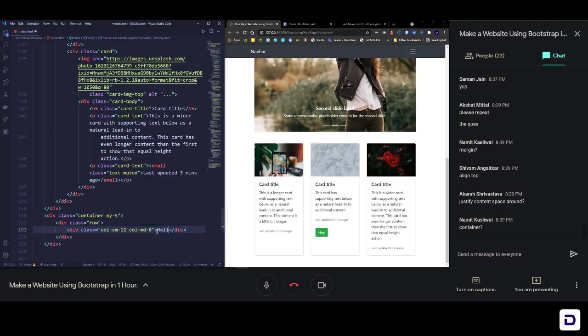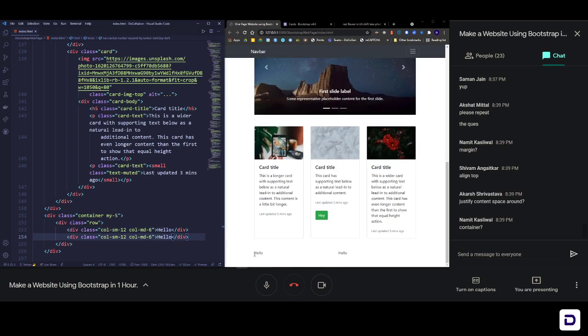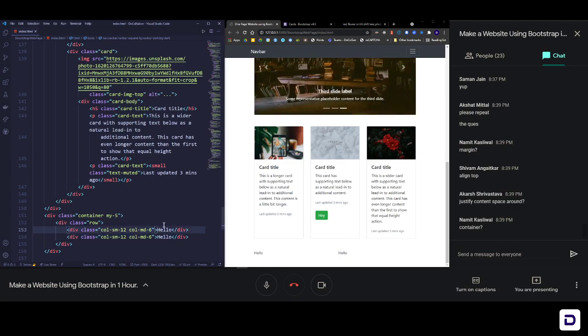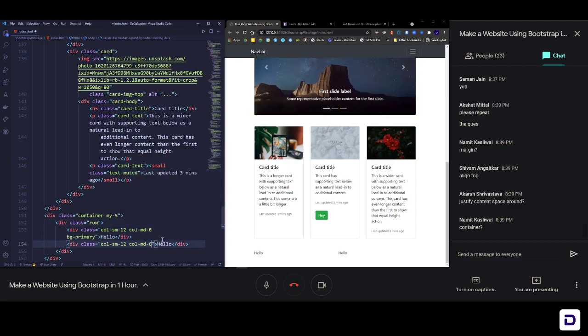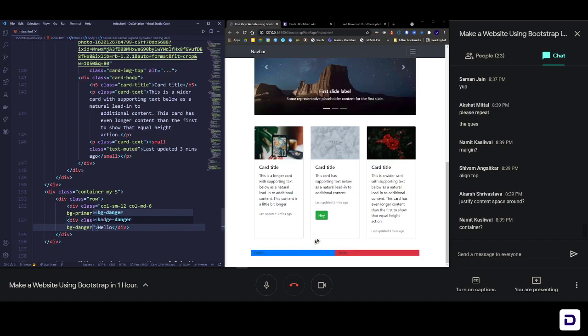Let me write hello here, and then just copy this whole thing and then paste it. If I check now, you can see that I have one hello written here and the other one written at the center of the screen. So that means I have both the columns. If you want me to specify which column is which, I can add some color in this. So I can say bg primary, so that this becomes blue, and I can do bg danger basically, and then save it. So you can see that this is how the column looks like.